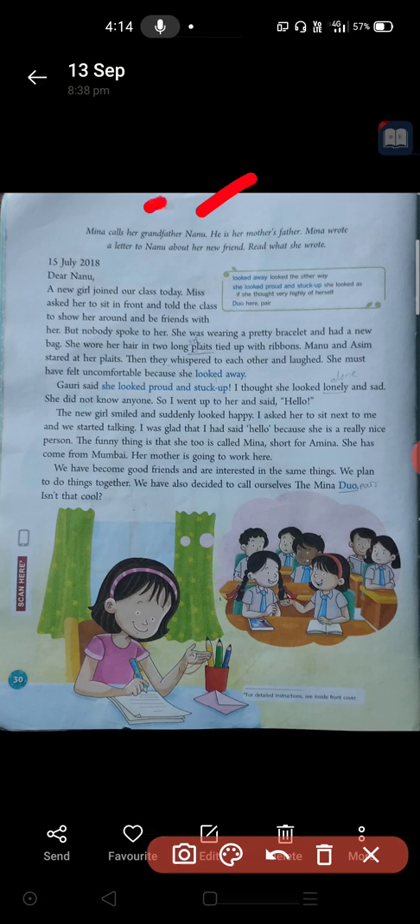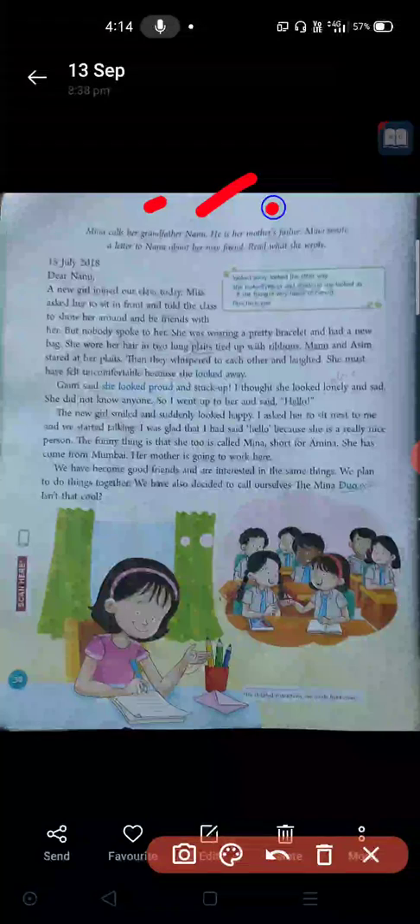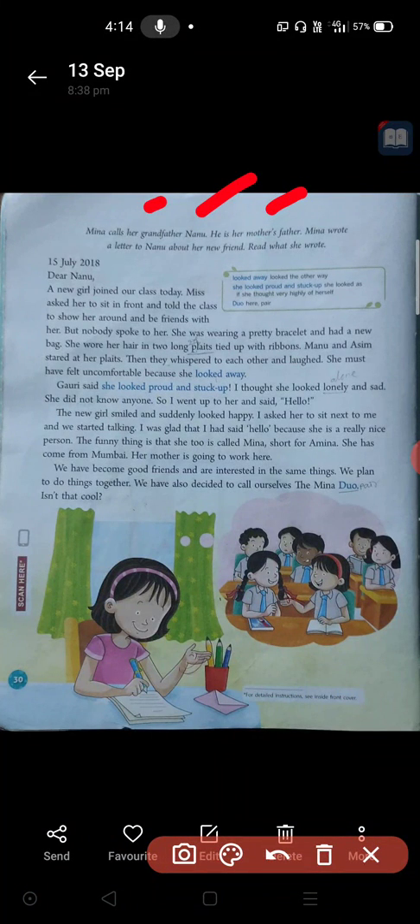Here, Meena's grandfather was there. Meena was calling her grandfather Nanu. And he is her mother's father. It means Meena is there, no? Meena's mother's father he is. This grandfather is Meena's mother's father. It means he becomes grandfather to her, so she was calling him Nanu.